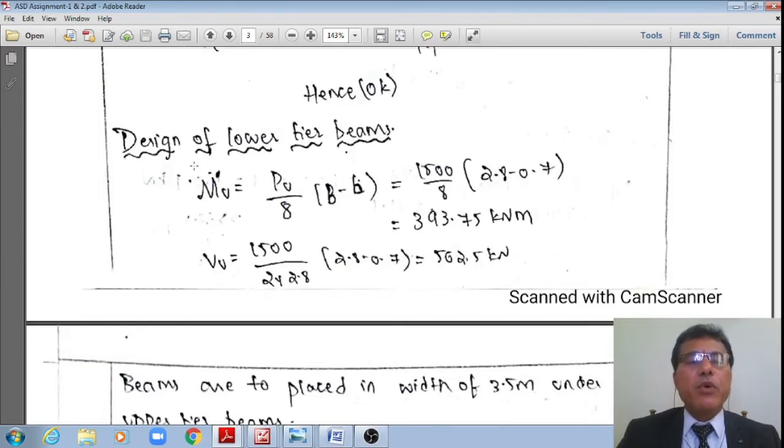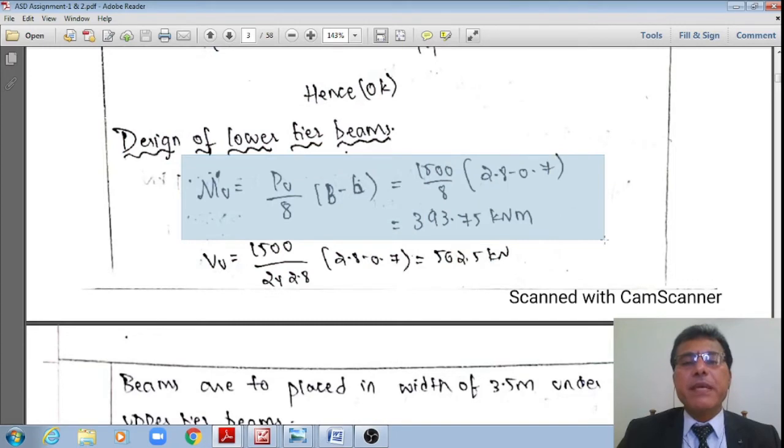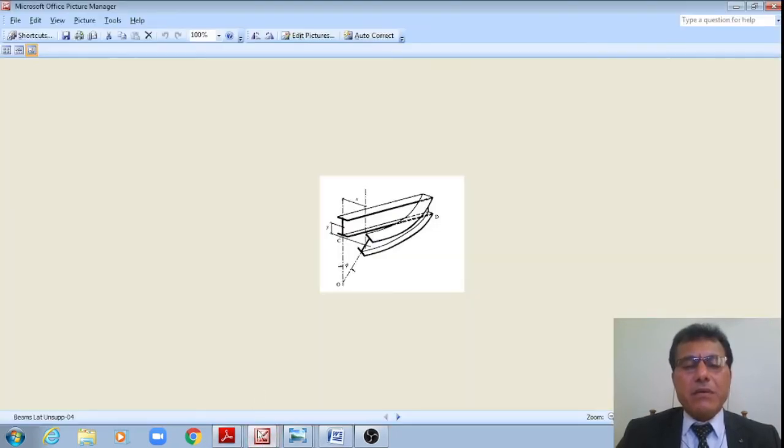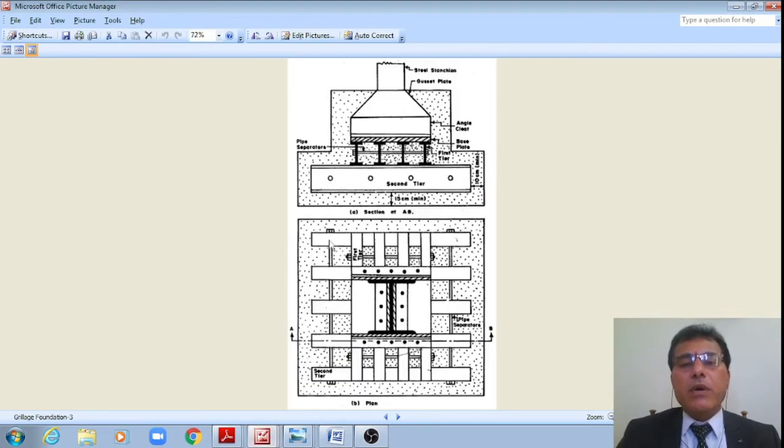For the lower tier beams, MU is equal to, as per the formula, PU divided by 8 multiplied by B minus small b. Please see that here this entire load is dispersed over a width of B. Previously, these first tier beams were transferring the load over L. Now, the lower tier beams are dispersing over a width of B. Please make a note.